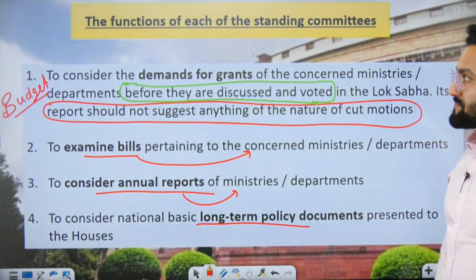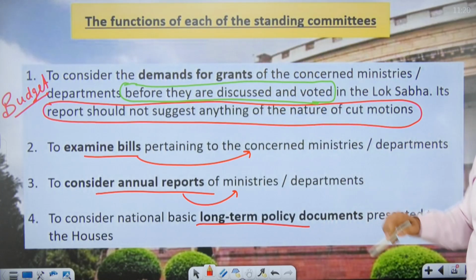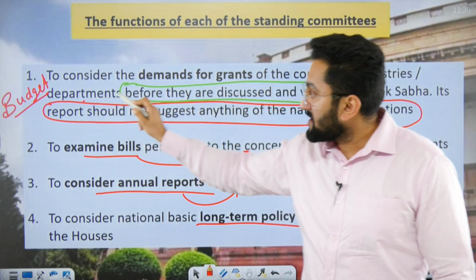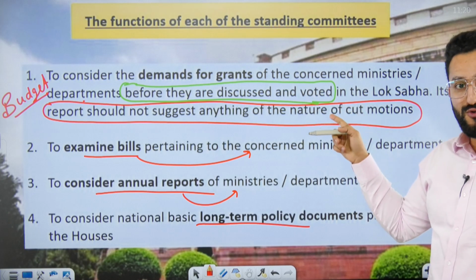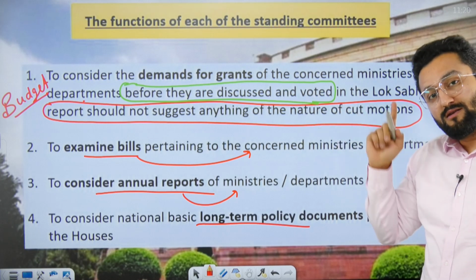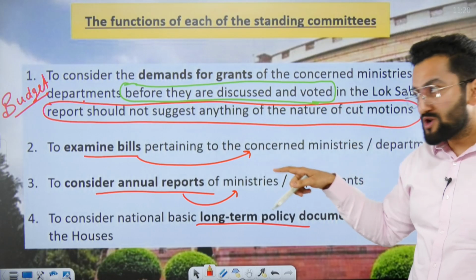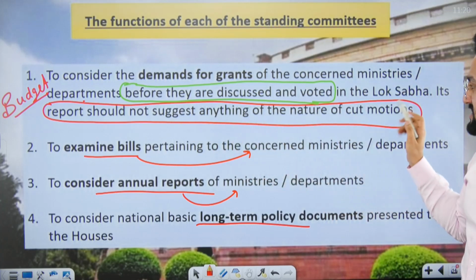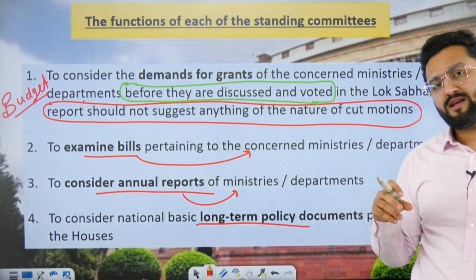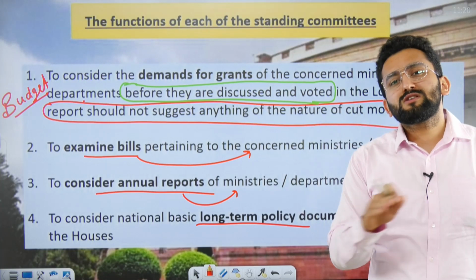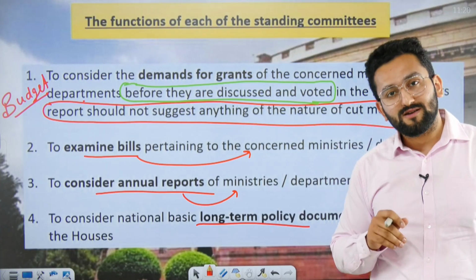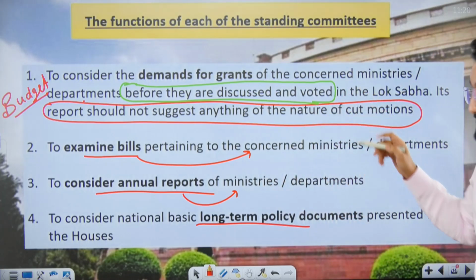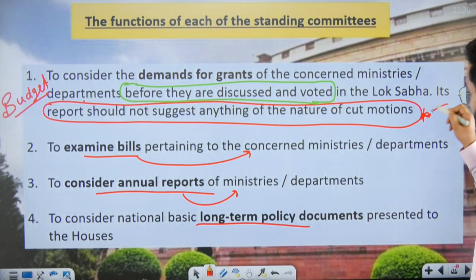The functions of each standing committee: demand for grants, they question that. Departments, before they are discussed and voted, as I told you, meaning after voting, the matter is taken up by the Estimates Committee. Before voting, the matters are taken by the respective departmental committees. They do not suggest anything in the nature of a cut motion, meaning they cannot say please reduce this much amount from this particular budget. You have allocated 10,000 crore for this scheme, please reduce this. This is not the job of the departmental committee. Please understand this and remember this.